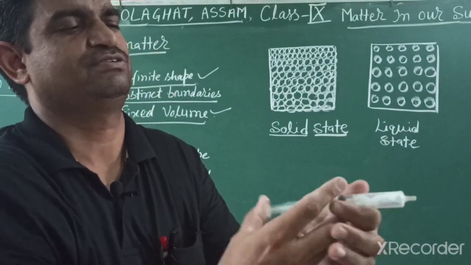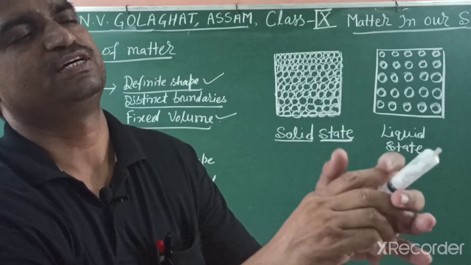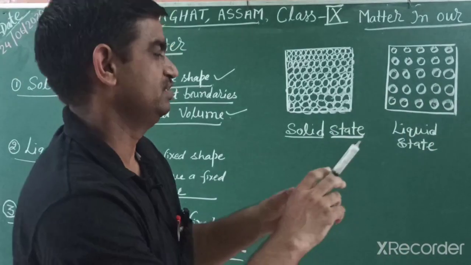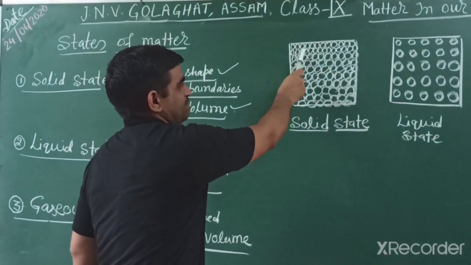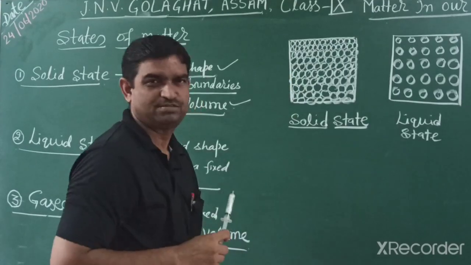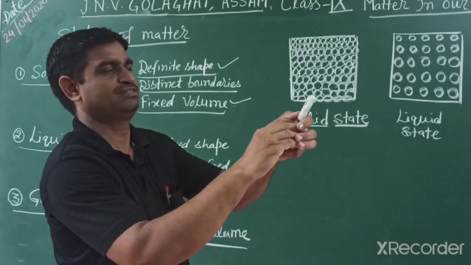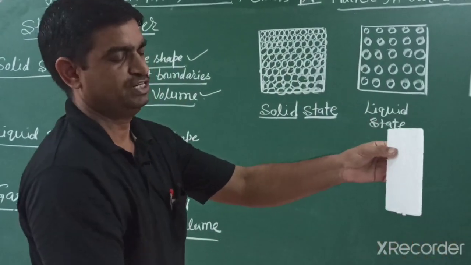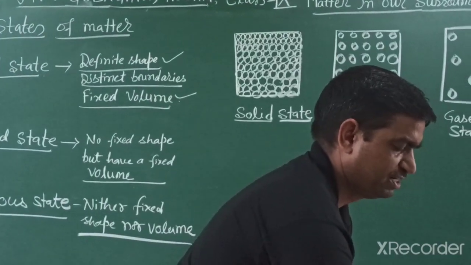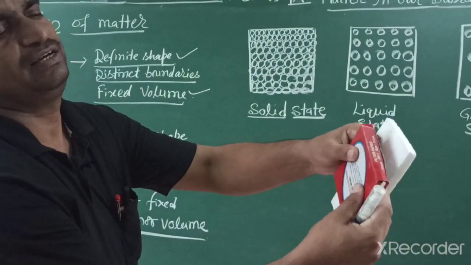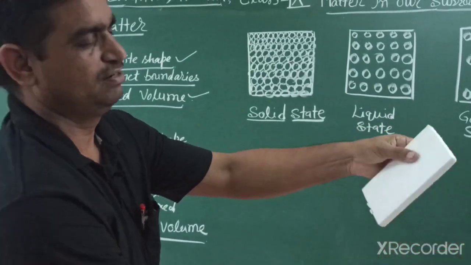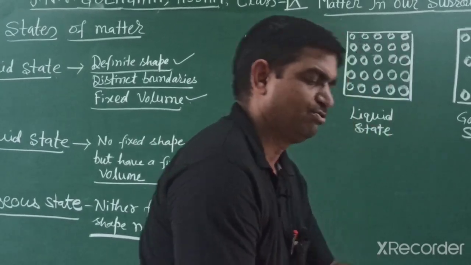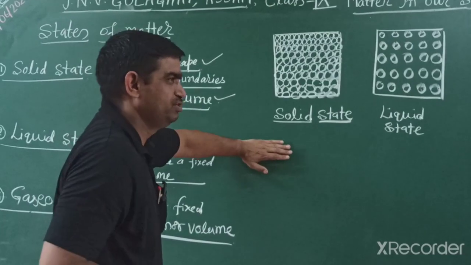When I apply pressure, this is not compressed. Why is it not compressed? Because the particles in the solid state are very near to each other and there is less space between particles, so they are not compressed. When we apply pressure on a thermocol-like substance, it depends on the matter; it is slightly pressed, but steel and other components are not compressed. This blackboard is not compressed.